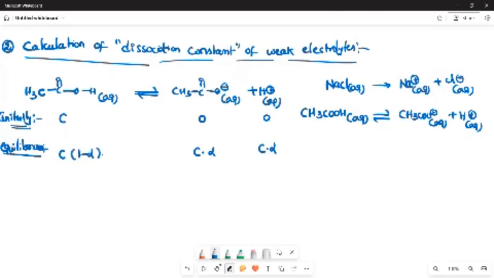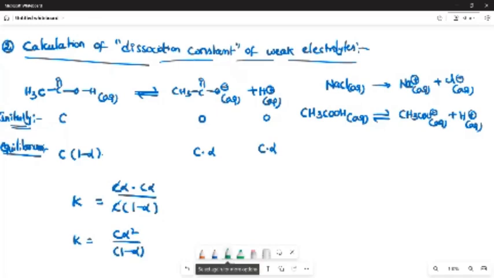So K is equal to C alpha into C alpha divided by C into 1 minus alpha. C gets cancelled off. Therefore K is equal to C alpha square divided by 1 minus alpha.